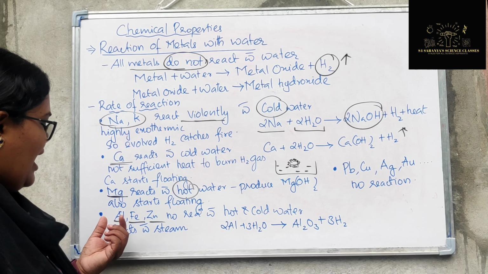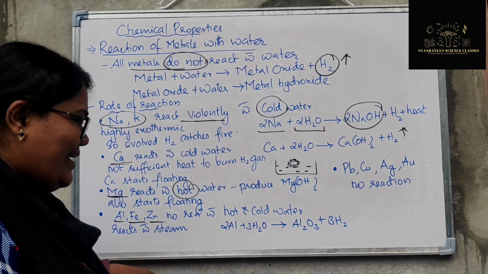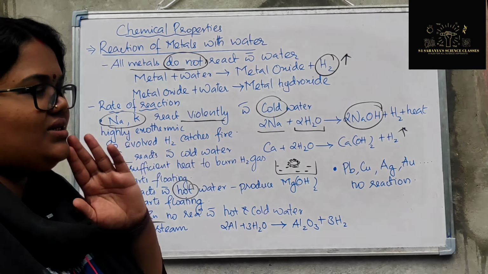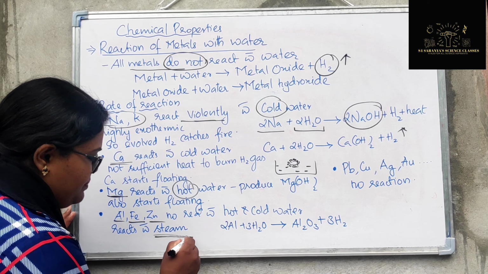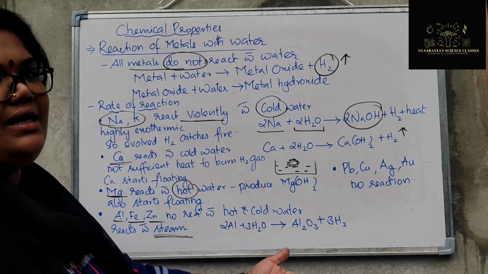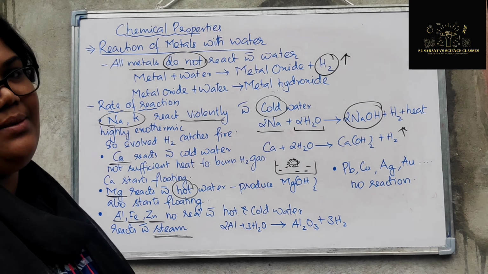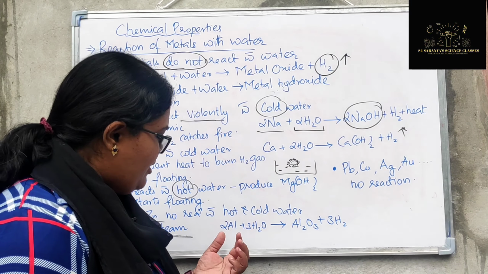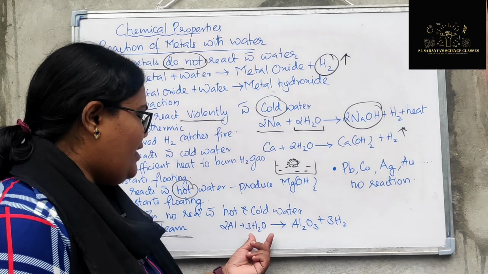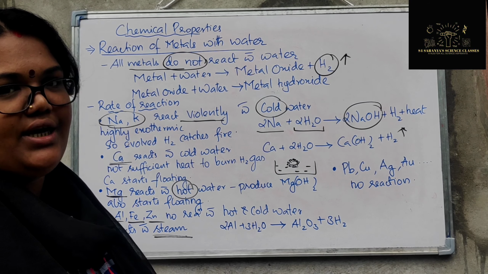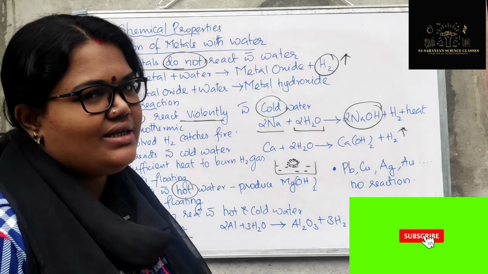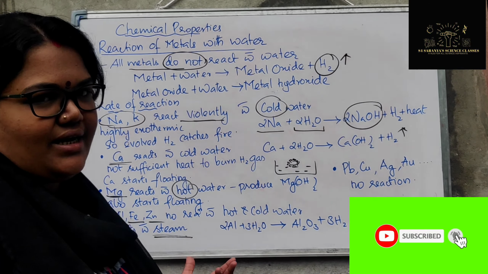Now what about aluminium, iron and zinc? In that case, cold water, hot water, there is no reaction. But these metals can react with steam and they can produce metal oxides and liberation of hydrogen gas. Example, you can see Al, aluminium, plus water gives Al2O3, aluminium oxide, plus liberation of hydrogen gas. And here there is no catching fire, nothing, because steam is less reactive, right?